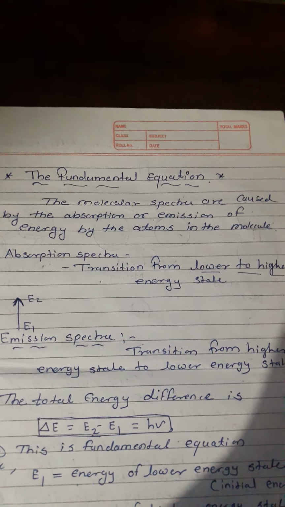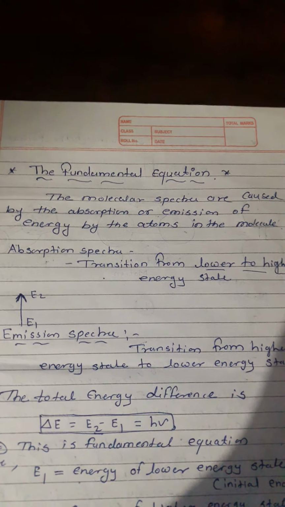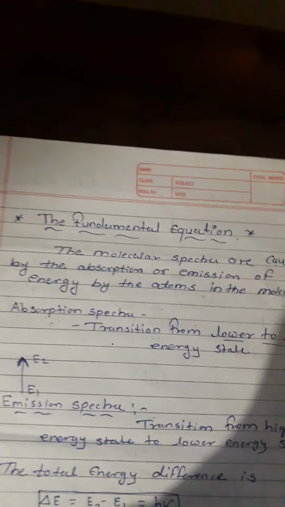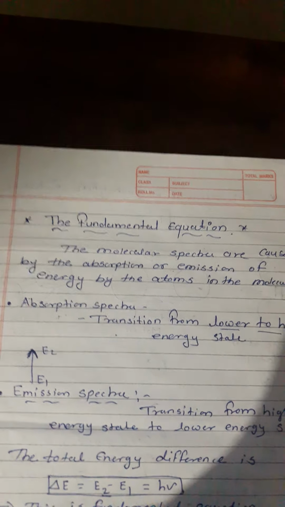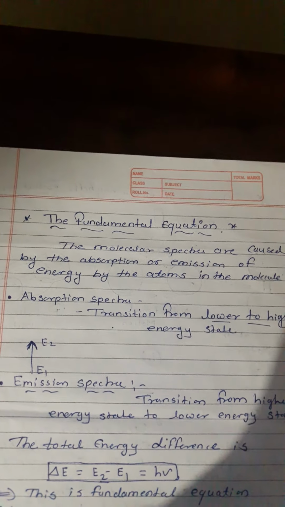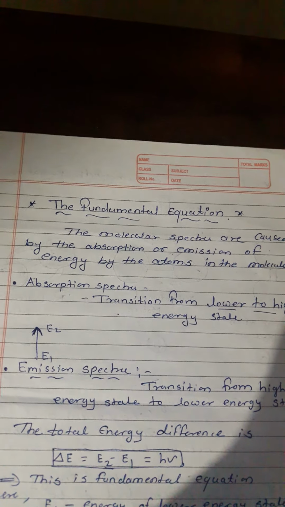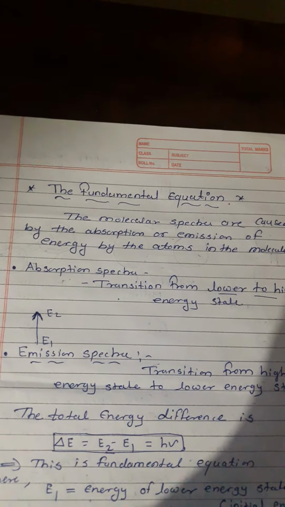In the last lecture we studied the electromagnetic spectrum and its regions: the ultraviolet region, visible region and infrared region. The UV region has wavelengths up to 4000 angstrom units, that is 0.4 micron.